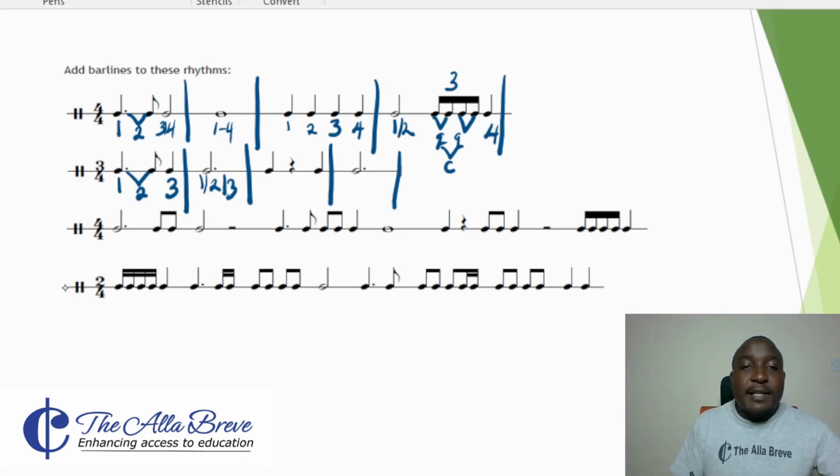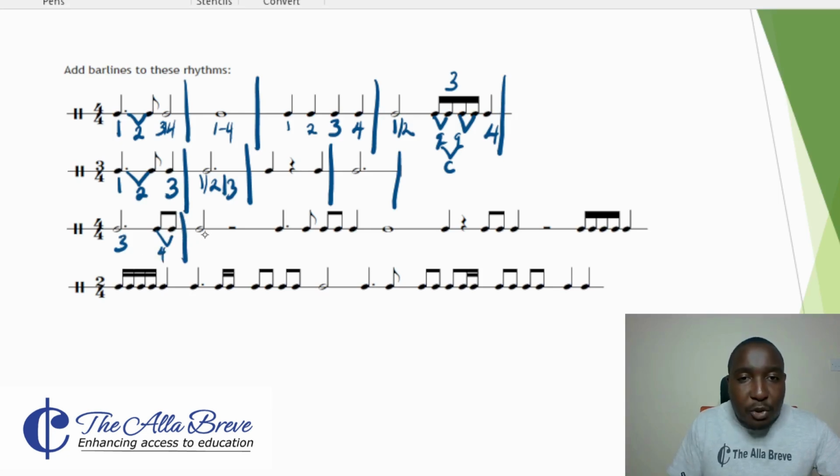Next, we shift back to 4/4, 4 crochets per bar. Already these ones we've seen from the previous line, these ones are 3. Then these 2 quavers make up the fourth one. So we draw our bar line here.